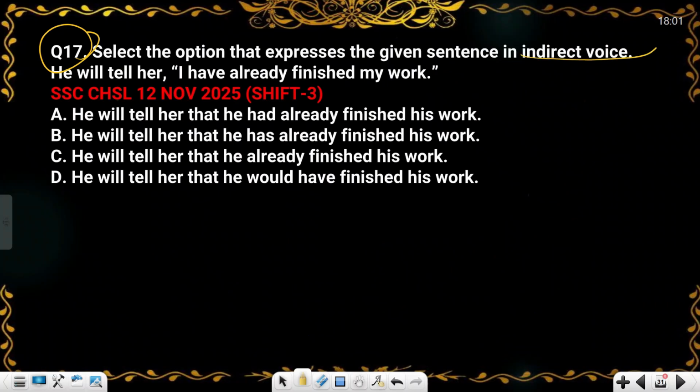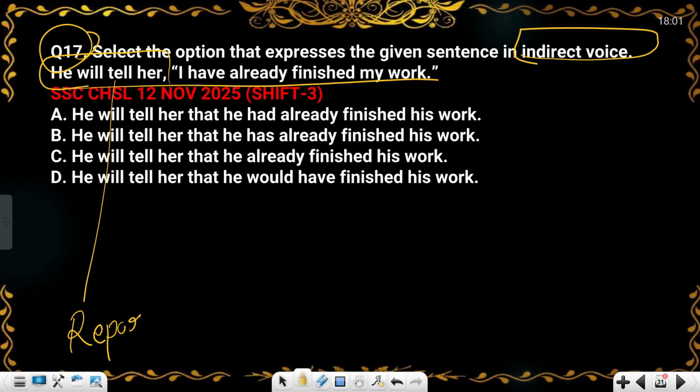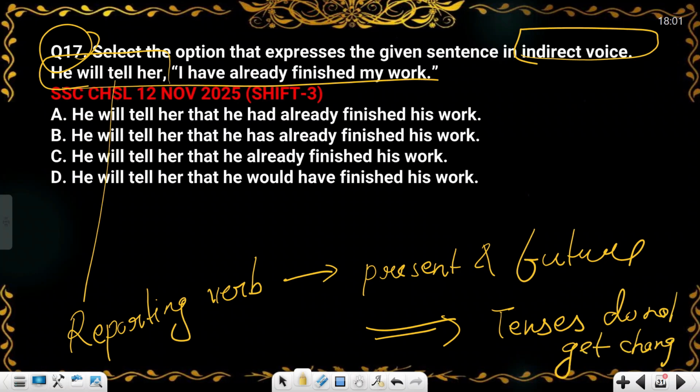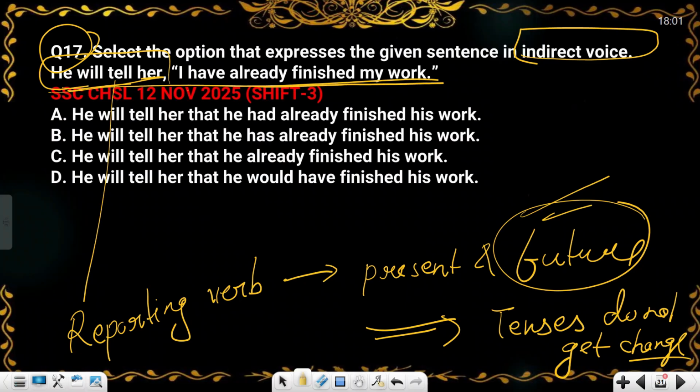In the 17th question, it is talking about indirect speech. We have to convert this statement into indirect speech. If you observe, this is our reporting verb. We know that if the reporting verb is in present tense or future tense, then tenses do not get changed. So if you observe that the reporting verb is in the future tense, the tense will not change. So, I have already finished my homework.